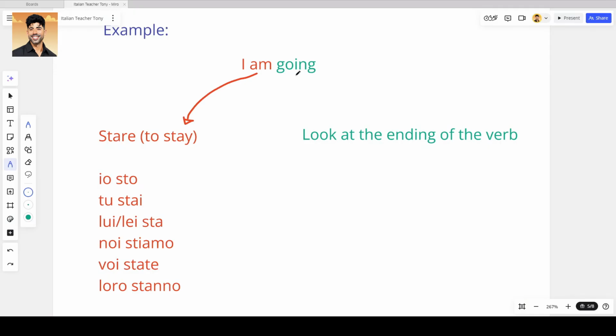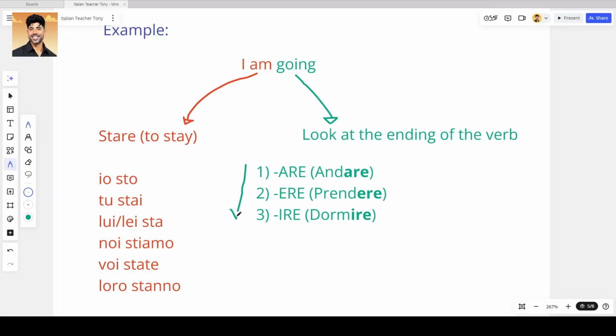The second thing that we need is the actual ing piece of the verb. And this is how it works in Italian. You will have to look at the infinite form of the verb. In Italian, you can have three options. Verbs ending in are, such as andare. Verbs ending in ere, such as prendere, verbs ending in ire, such as dormire. And based on the ending of the infinite form, we will create our ing form in Italian.